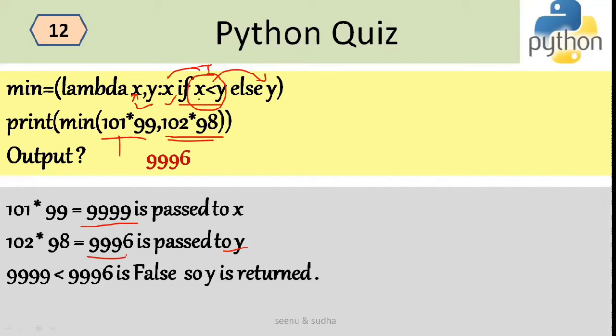There is an if expression over here: x less than y. What is x? It is 9,999, and y is 9,996. So this is less than this, which is evaluated to be false. So y is returned. What is y? y is 9,996. So you can use lambda functions for simple calculations.